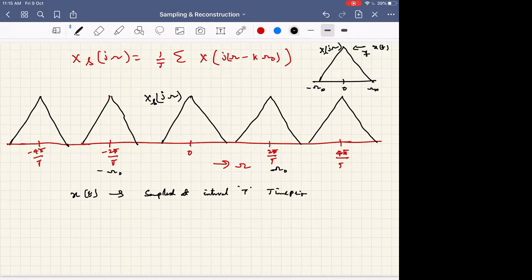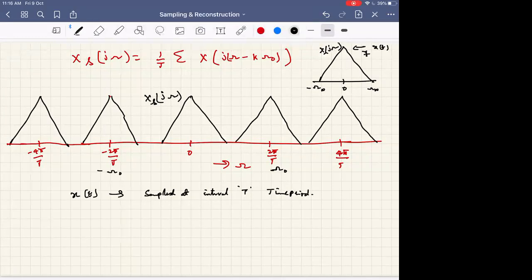Then the corresponding spectrum Xs of j omega will not have any loss of information or mix of information, provided what?